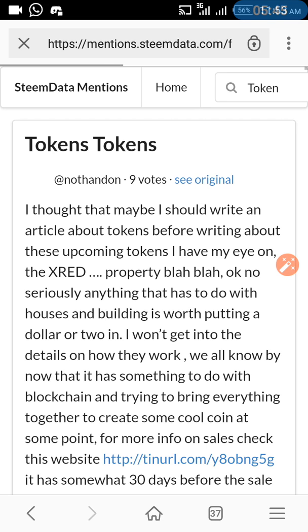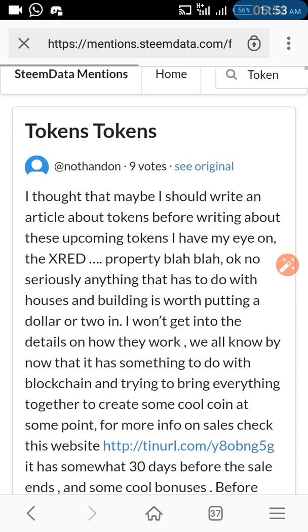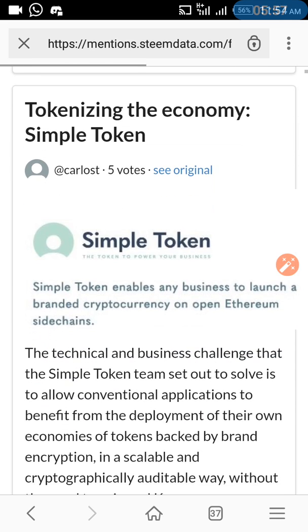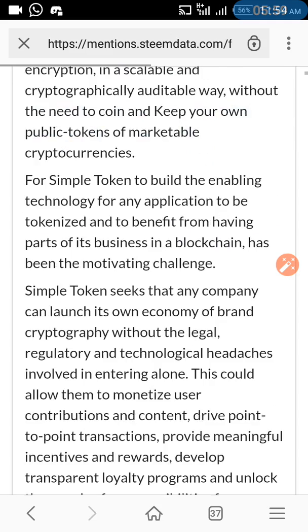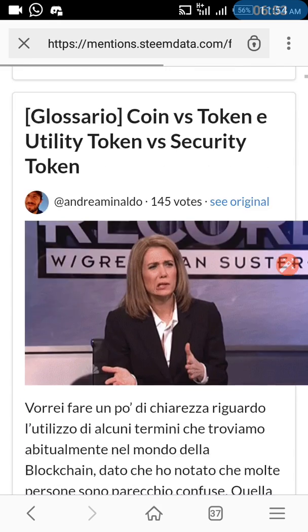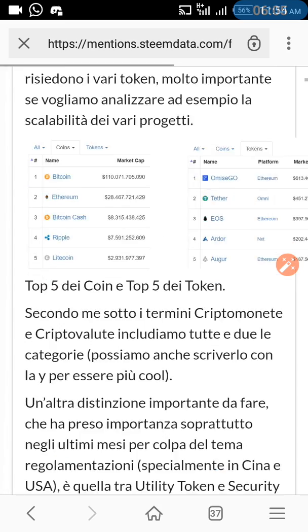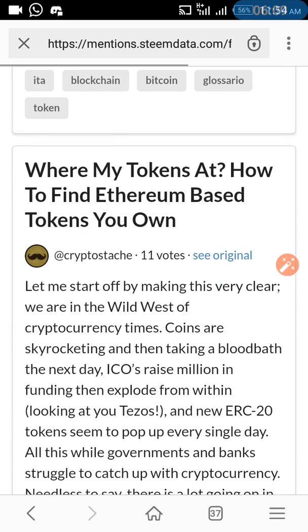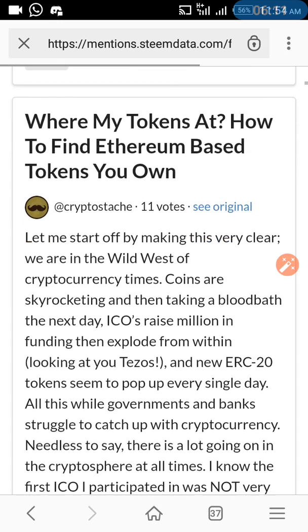You can see it's now bringing out posts that contain the keyword token. You can start reading. This is Tokenizing the Economy, Simple Token. We have also Coin versus Token, and Where My Token At, how to find Ethereum-based tokens.